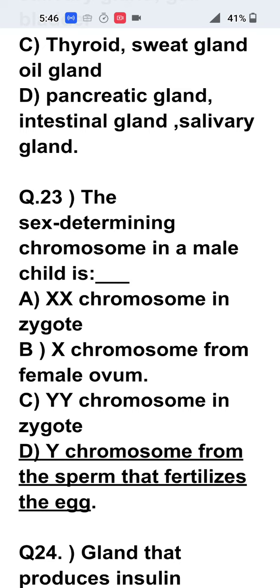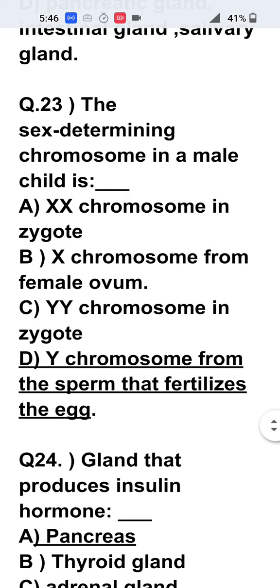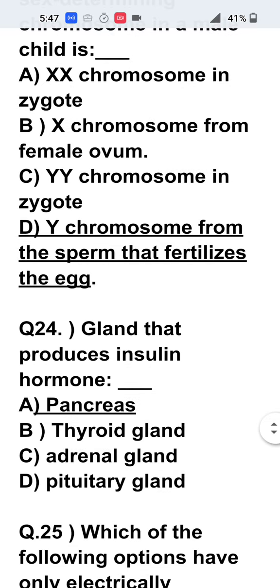So you see here, Y chromosome from the sperm that fertilizes the egg is the correct answer. To confuse you all, XX, YY, all these are given. These are all wrong. Only the Y chromosome, single Y chromosome comes from the sperm, which will decide the male child would be born. If the X chromosome from the sperm fertilizes the egg, then the female child will be born.